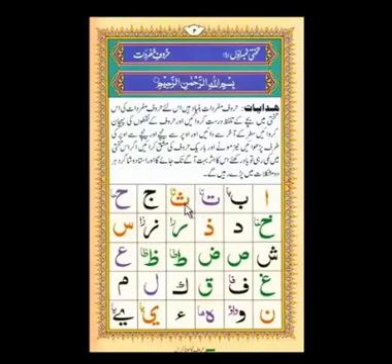Ta. The next letter is Tha. The letter Tha is pronounced from the tip of the tongue and tip of the front two teeth. Tha. Softly. Tha. You can read after me. Tha.